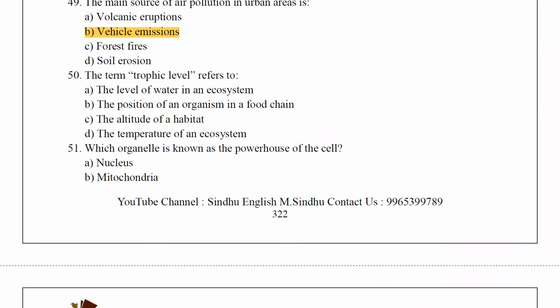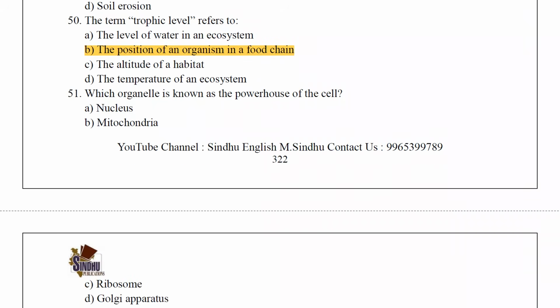The term trophic level refers to the position of an organism in a food chain. Which organelle is known as the powerhouse of the cell? The answer is mitochondria.